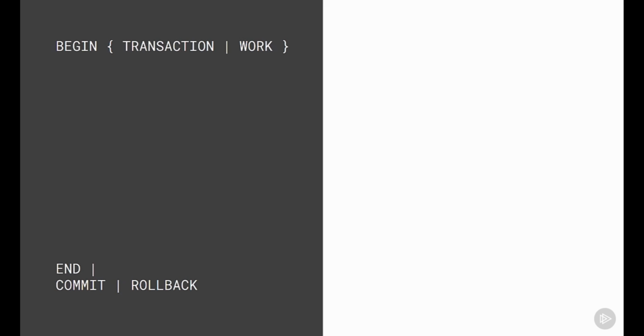Now, one question common to individuals starting a new SQL language is whether transactions are supported. Amazon Redshift does support transaction statements. Begin transaction and begin work are synonyms. Myself, I'm mostly familiar with begin transaction, so that's the one that I use. Once a transaction is begun, you have both rollback and commit options.